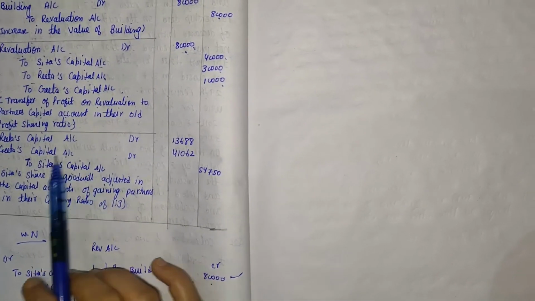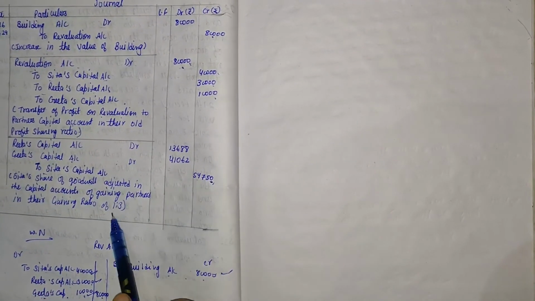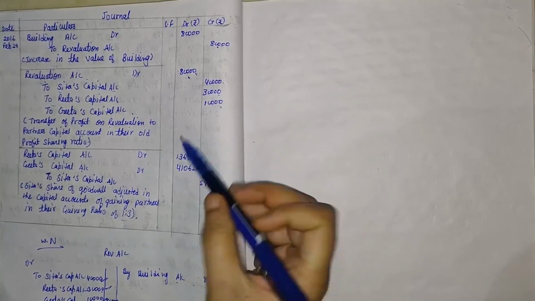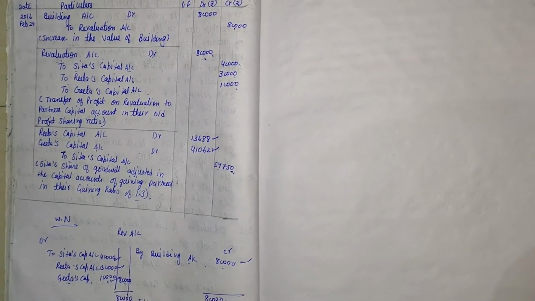The total goodwill amount is 54,750, which we already calculated in the working note, and that amount is distributed in the gaining ratio 1:3. So we get 13,688 and 41,062. With this question, our topic death is